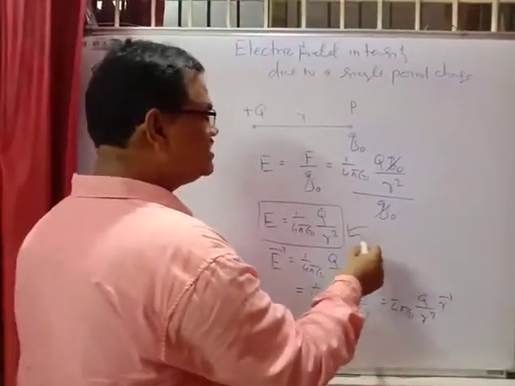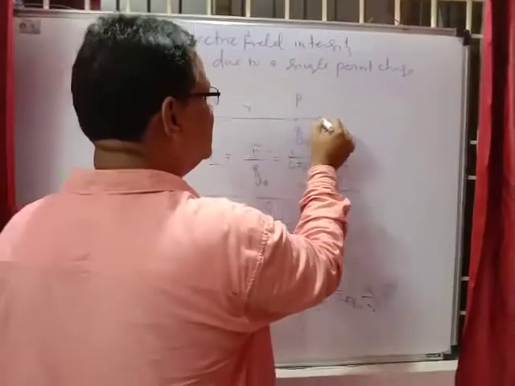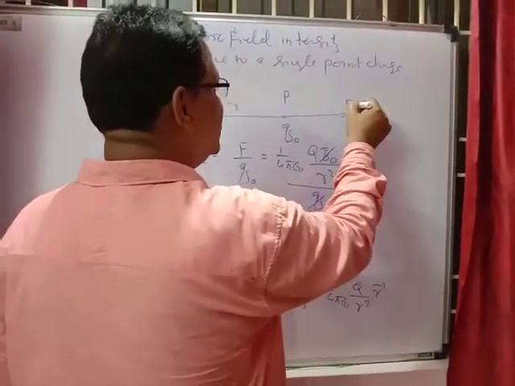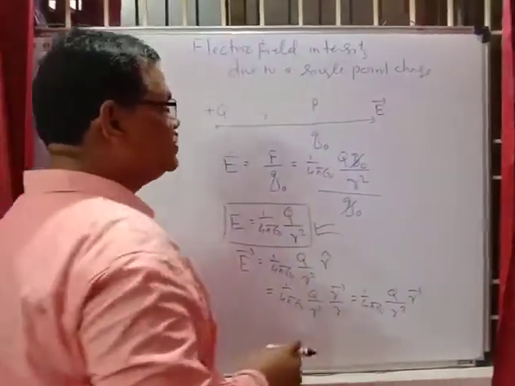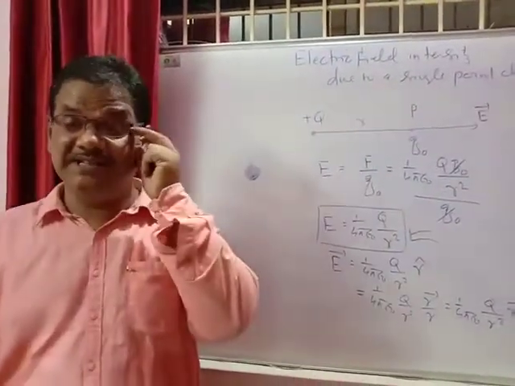It also has a direction. If you put the test charge here, it is plus Q, so the direction will be along this way. That is the direction of the electric field intensity. So this is the electric field intensity due to a single point charge, and you can calculate it in this manner.